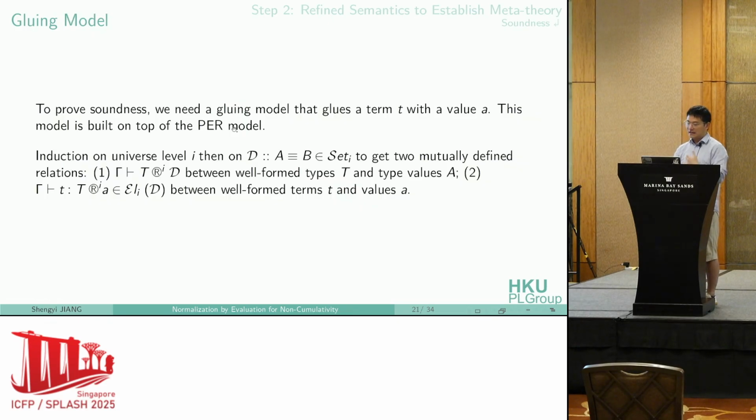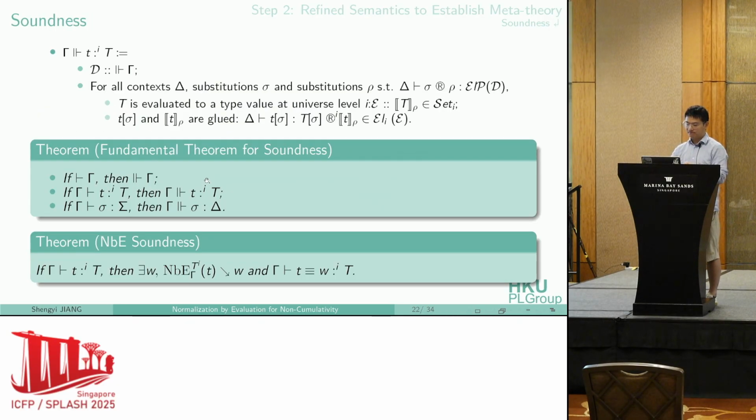Similarly, to establish soundness, we need a gluing model that glues a term with a value A. This gluing model needs to be built first by induction on the universe level i, then on the PER model we defined previously. We have two mutually defined relations: one glues a type to a type value, the other glues a term to a term value. With this gluing model, we can develop a fundamental theorem of soundness, and the soundness of NBE is a corollary of this fundamental theorem. The proof details are in our paper.